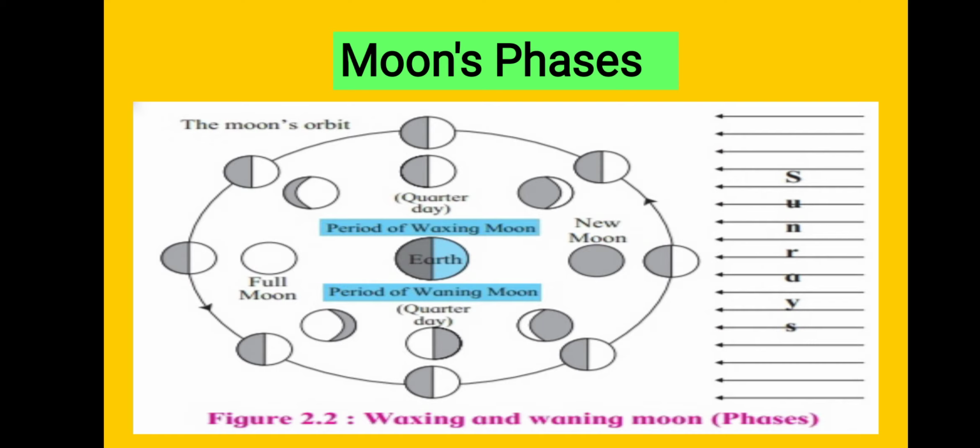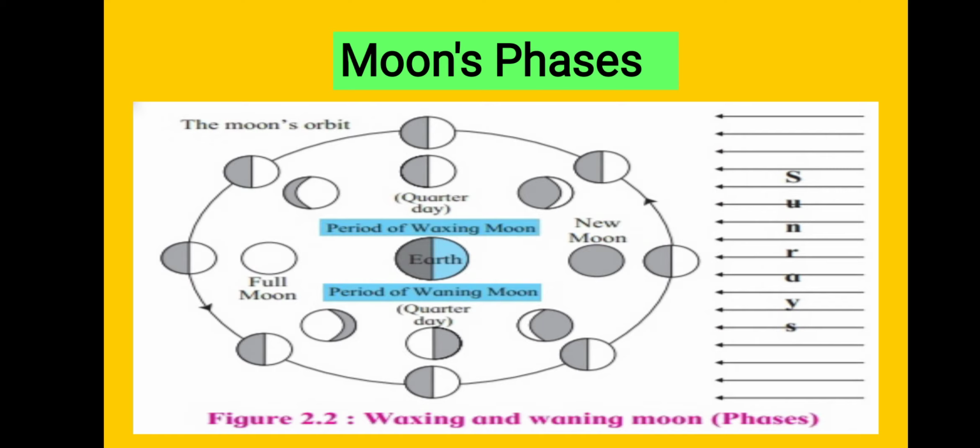The second one, from a new moon day to the full moon day, the moon becomes bigger and bigger, and on a full moon day we are able to see the full moon. This process is known as the period of waning. Here see the half figure from the downside. From new moon day, the moon is increasing little by little, and on a full moon day we are able to see the full moon. It is known as the period of waning.